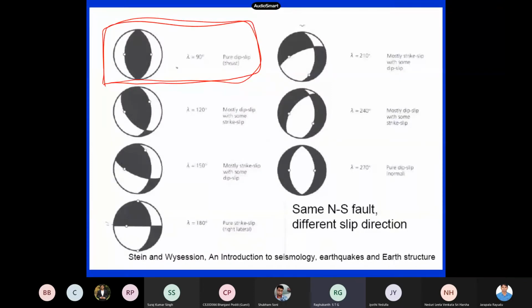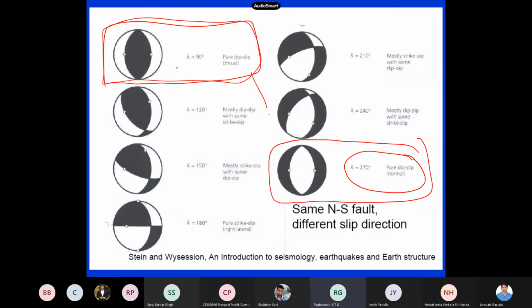Then lambda is equal to 270, which is the same as lambda equal to minus 90. You can see this figure and this figure, both are the same. One is a thrust, another one is normal. Inside it is white, outside it is black, whereas here inside it is compression, outside it is tension. Now when lambda is equal to 0 or lambda is equal to 180, what is happening?